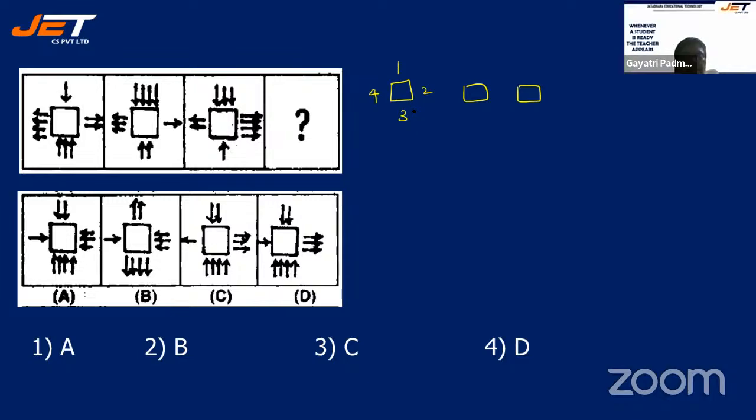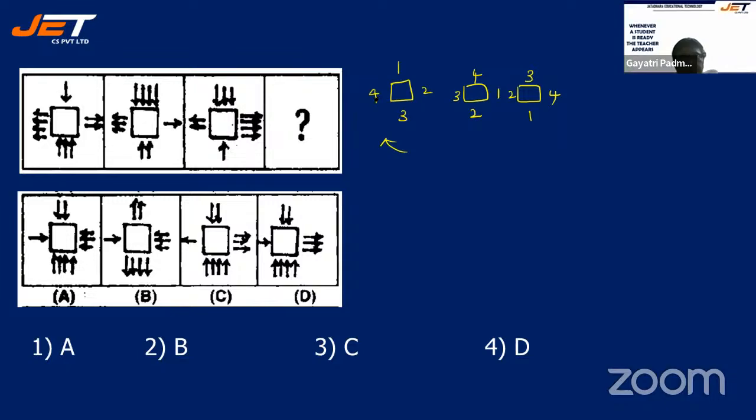Next, it is moving clockwise. So this becomes 3, right? This becomes 4. This becomes 1, this becomes 2. See, again, it is moving clockwise. This is 2, 3, 4, 1. Is it clear?